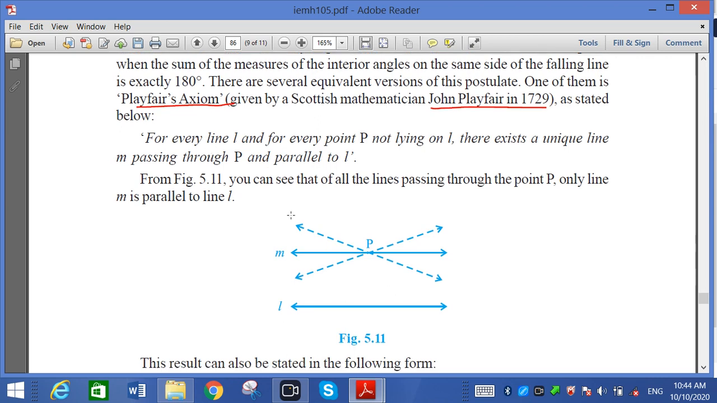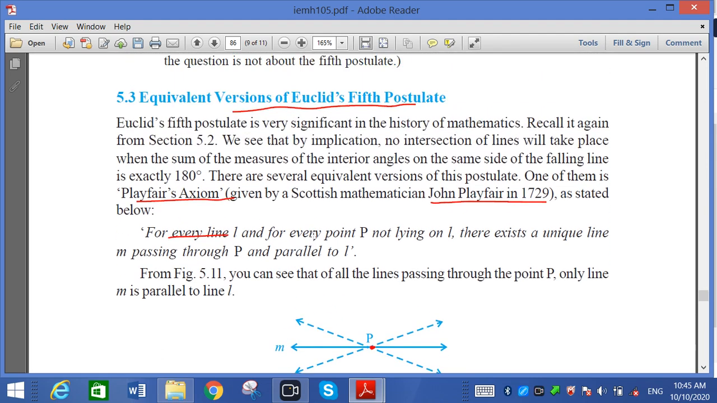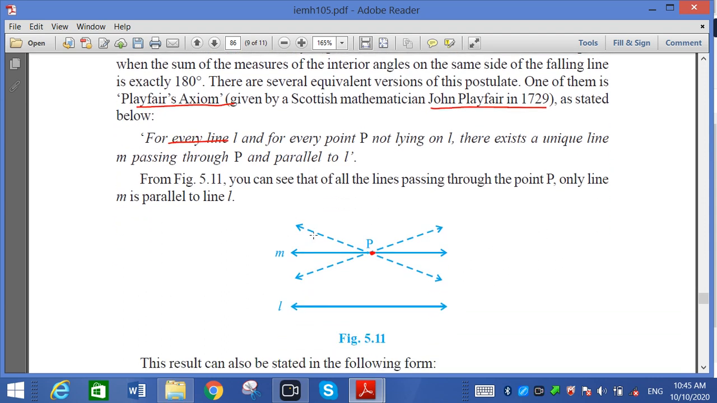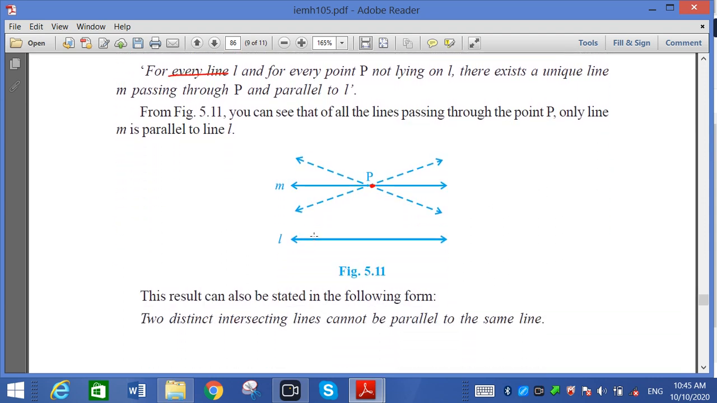So now I am reading. For every line L and for every point P not lying on L, there exists a unique line M passing through P and parallel to L. That means only one line parallel to L can pass through point P, a second one cannot. That is a theorem equivalent to the fifth postulate. This is the equivalent of the fifth postulate.